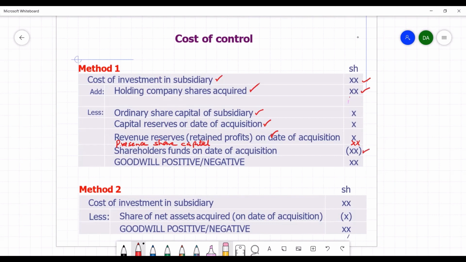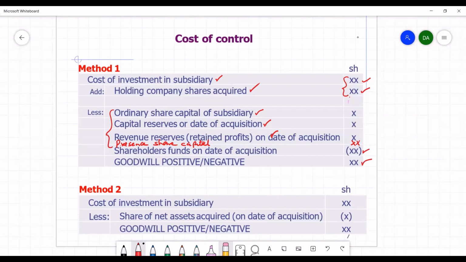Now, the shareholders' fund acquired on the date of acquisition is subtracted from the total investment above to determine goodwill on consolidation. This goodwill can either be negative or positive. A positive goodwill occurs when the investment in the subsidiary has a higher value than the value of the items acquired, that is, the shareholders' fund acquired on the date of acquisition.